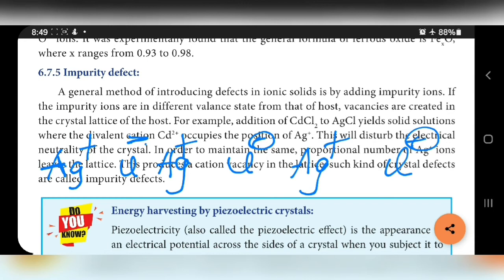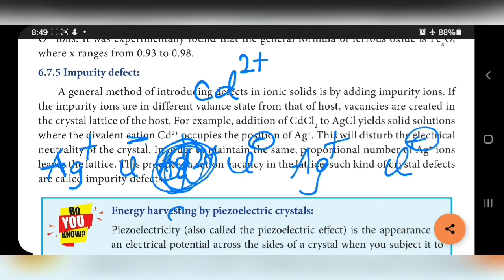If this is the crystal lattice of AgCl, if we are adding Cd2+ to this AgCl, it will occupy one of the Ag+ ion places.